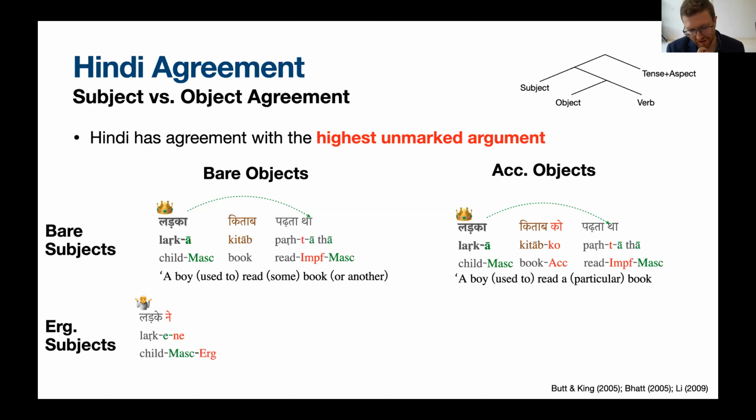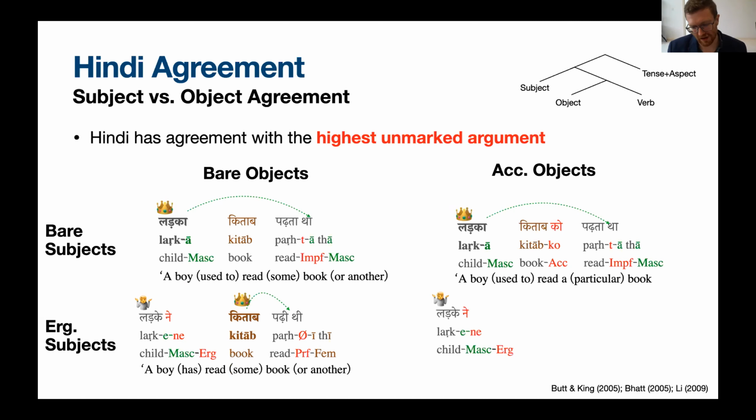By contrast, if we hear an ergative subject, we don't know what form the verb is going to take yet. So the subject is not a relevant cue for knowing exactly what feature we'll see on the verb. Instead, we have to look at the next noun phrase, and the next noun phrase will be the relevant cue. If that next noun phrase is a bare object, then the bare object gets to be the controller of agreement, right? So we put the crown on the object noun phrase in this case.